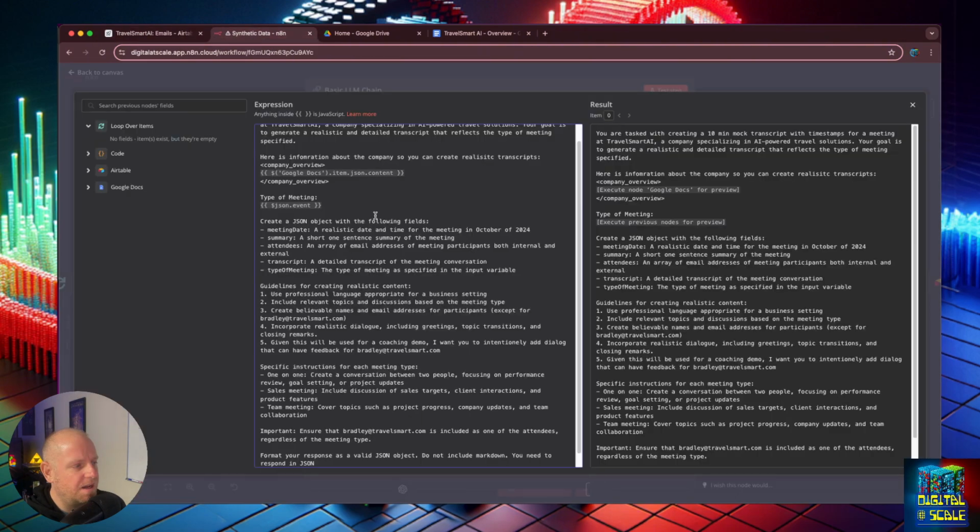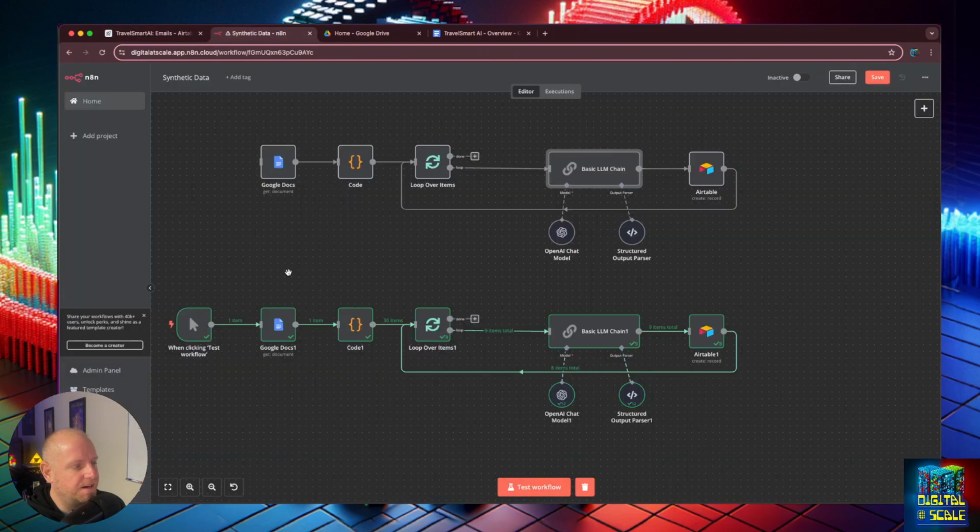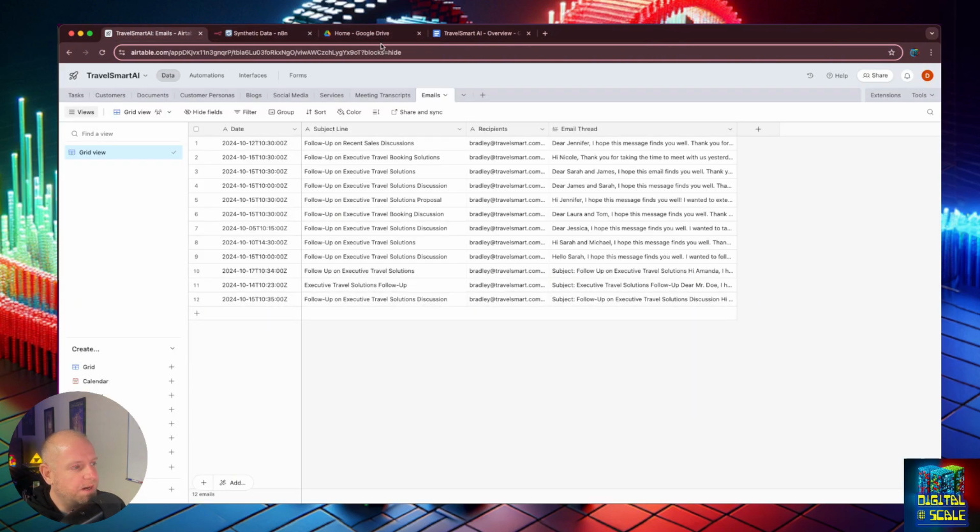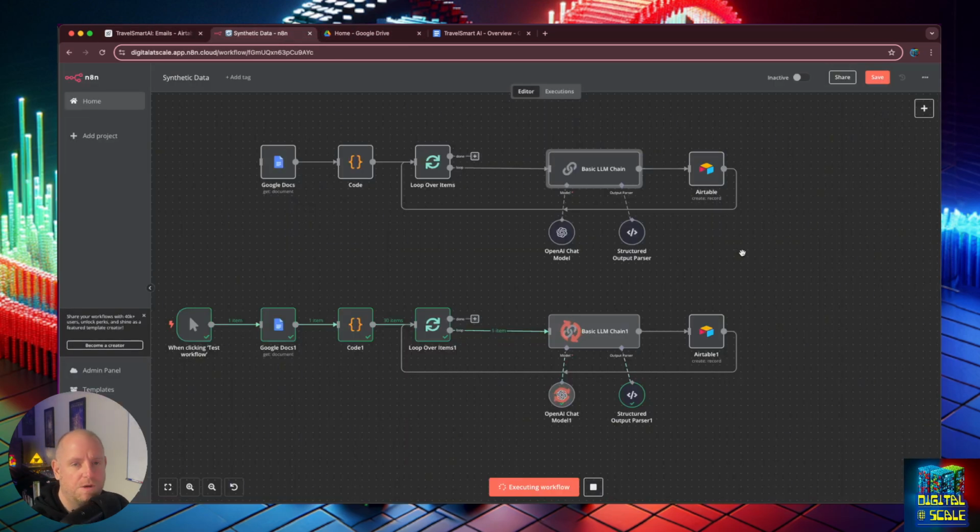So here I can just go in here, and right now I'm creating emails. Having a little bit of trouble with this. As you can see, I can just create a bunch of different test emails, and this is just going to go in there. This is really useful when you're trying to create automations to account for specific workflows, specific types of content, to be able to identify it, to see how well your prompts are doing. The ability to do synthetic data like this is really important. This is kind of a rudimentary way of doing this, but it works.